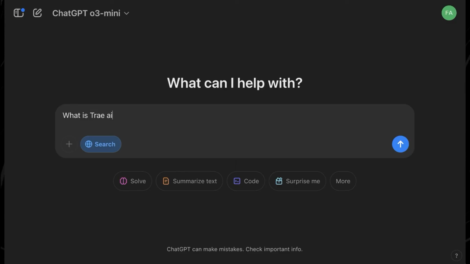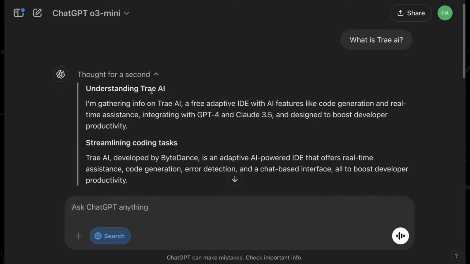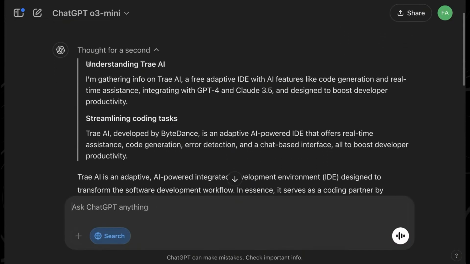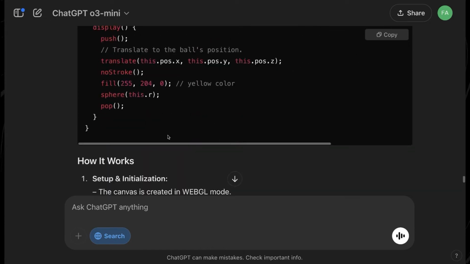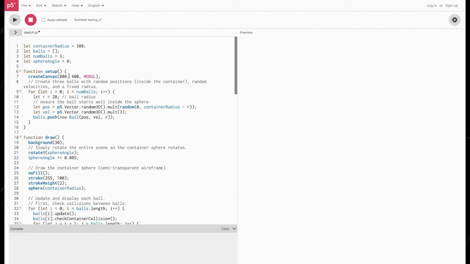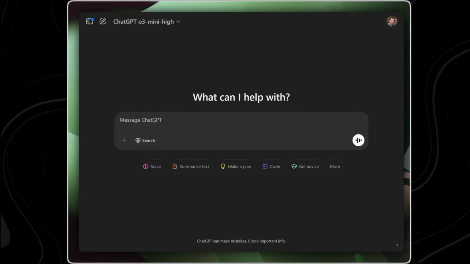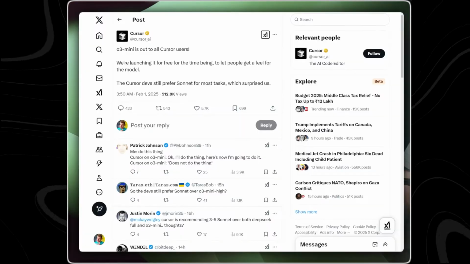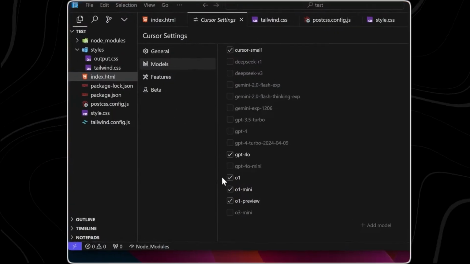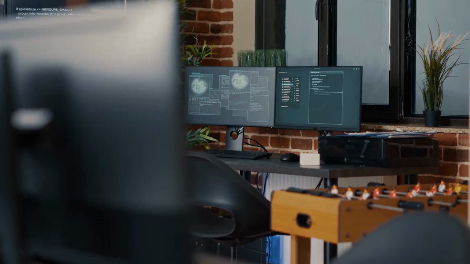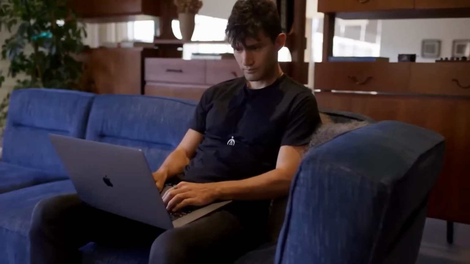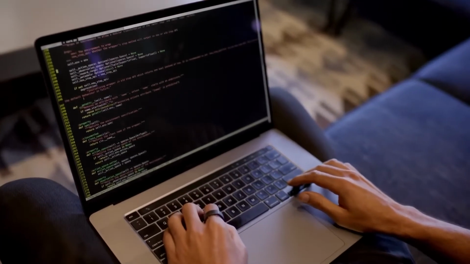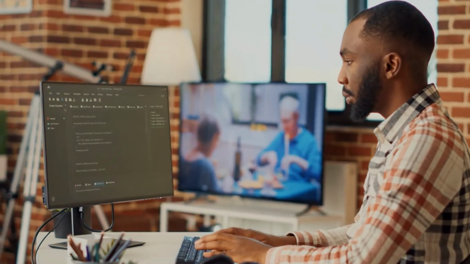OpenAI knew it had to respond aggressively, and O3 Mini is its first real counterpunch. But this battle isn't just about raw performance. It's about strategy. OpenAI is making tactical moves to directly counter DeepSeek's rise and maintain its dominance in the AI market. One of the most notable shifts is OpenAI's decision to offer O3 Mini for free to all ChatGPT users, including those on the free tier. This marks the first time OpenAI has made a reasoning model available without a paywall, signaling that it's willing to sacrifice short-term revenue to regain market share from DeepSeek R1.